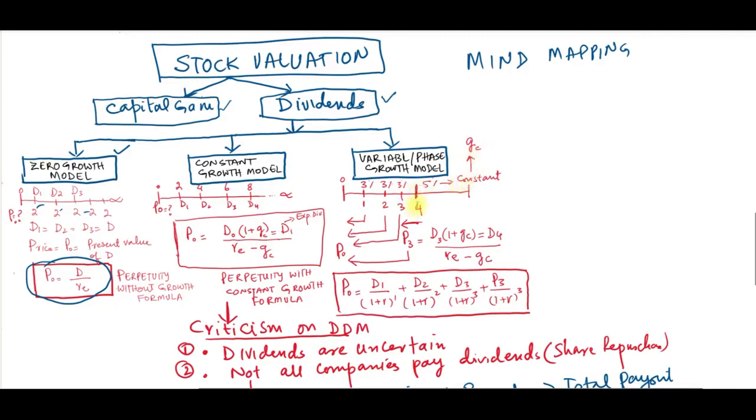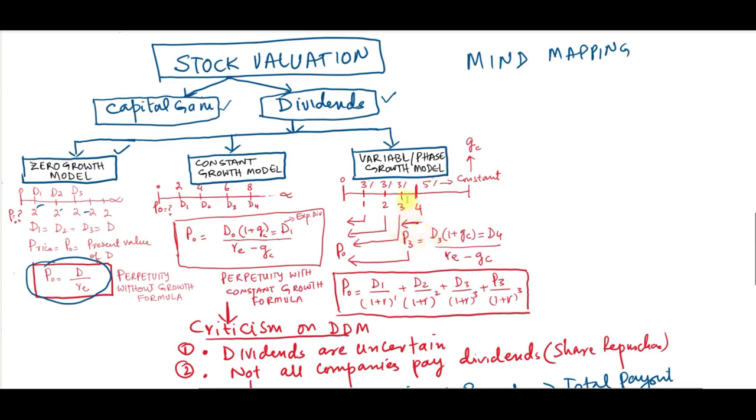So we have to apply the formula because growth has started from year 4, and we get the answer one year earlier, as you can remember in the deferred annuity. This is similar to that, but there is one difference. Dividends from year 4 are constant, so when we apply the formula, we get the price at p3.